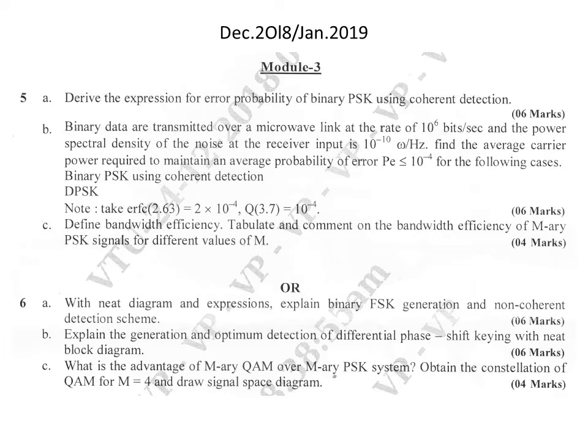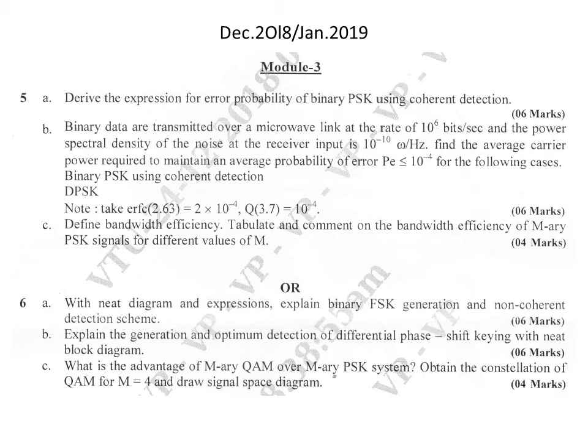The next question is define bandwidth efficiency, and tabulate and comment on the bandwidth efficiency of M-ary PSK signal for different values of M. So here the first part is define bandwidth efficiency. We should define what exactly bandwidth efficiency is. Mainly for definition, yeah, 2 marks can be allotted.